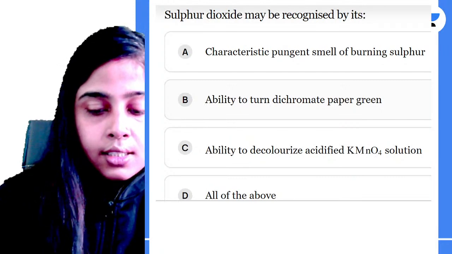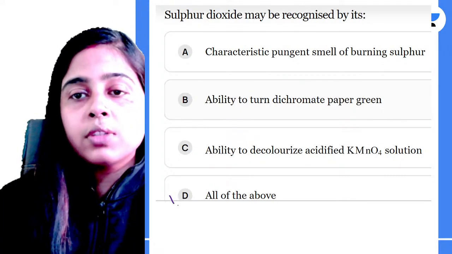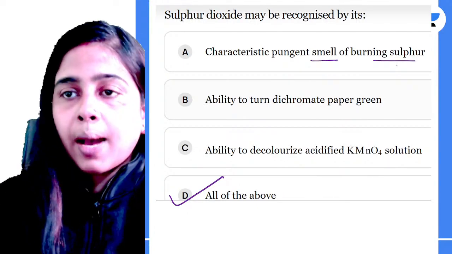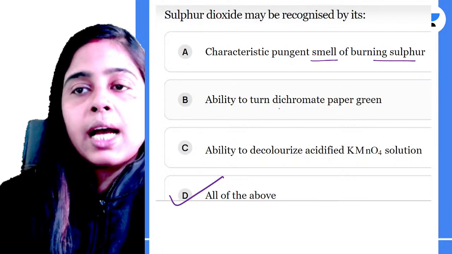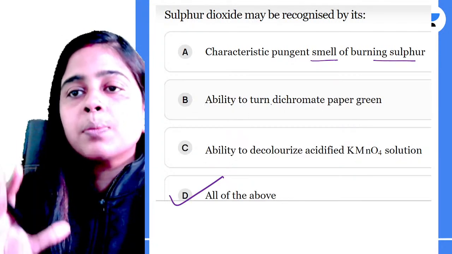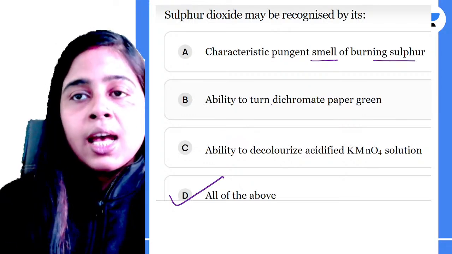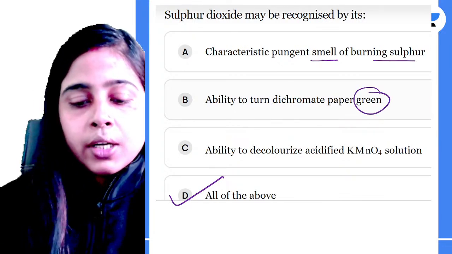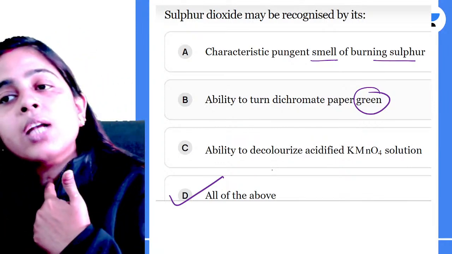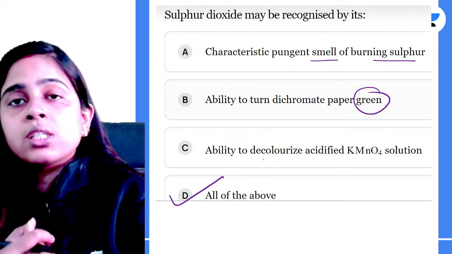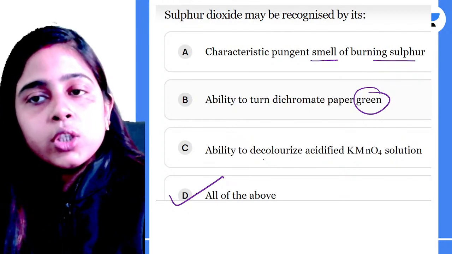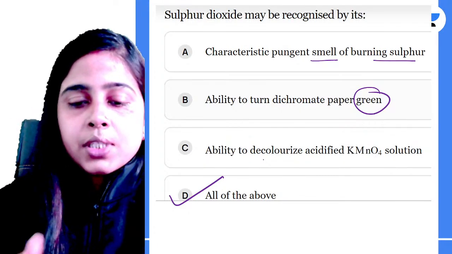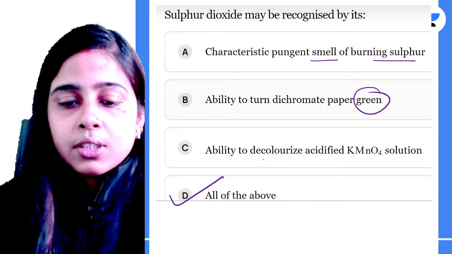So here the correct answer is, let me tell you, all of the above. Your sulfur dioxide has a characteristic pungent smell of burning sulfur. Absolutely correct. If you use acidified potassium dichromate paper whose color is orange, and if you pass sulfur dioxide gas through it, the color of the paper will turn to green from orange, and then it can decolorize your acidified potassium permanganate solution, which is originally purple or pink in color. So it will be decolorizing your potassium permanganate solution also. Means all of the above options are absolutely correct, which is telling you the features of your sulfur dioxide gas.